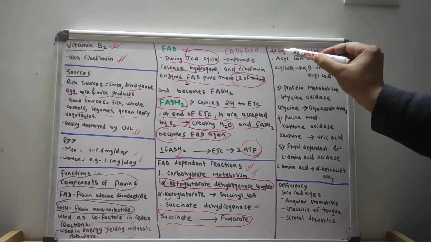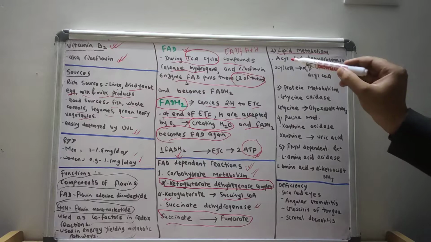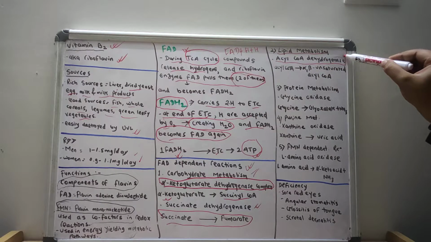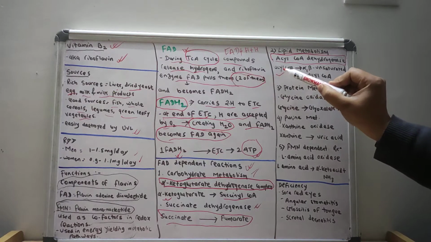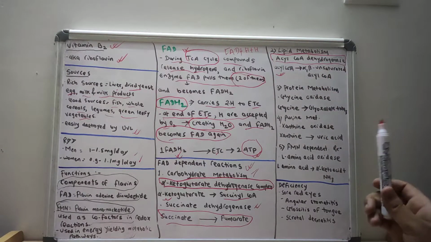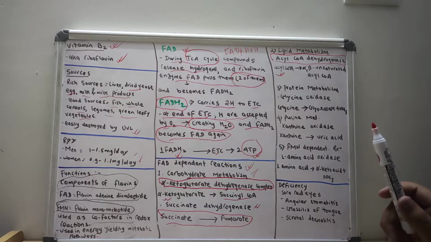In lipid metabolism also, in the acyl CoA dehydrogenase enzyme, FAD is required, while changing acyl coenzyme A to alpha beta unsaturated acyl coenzyme A.